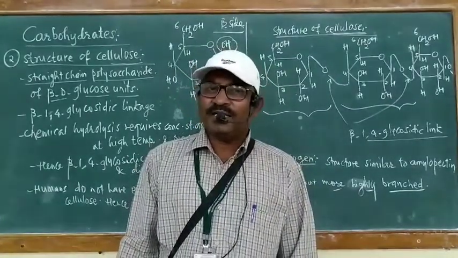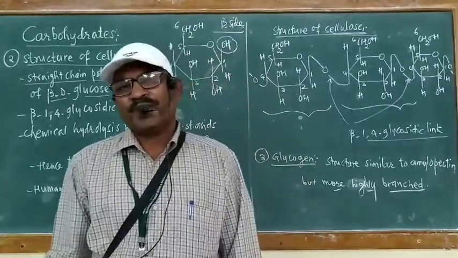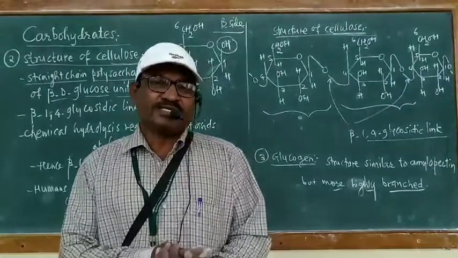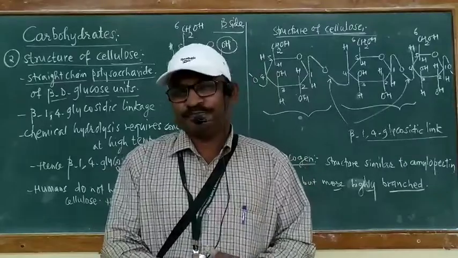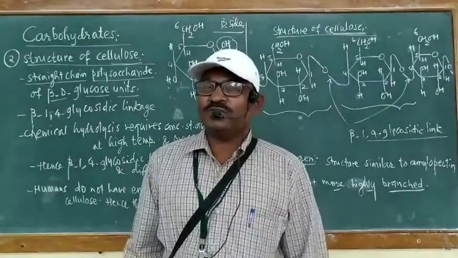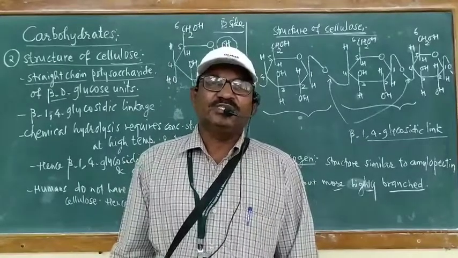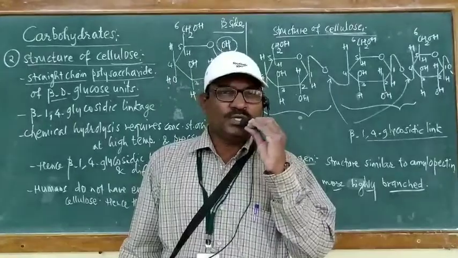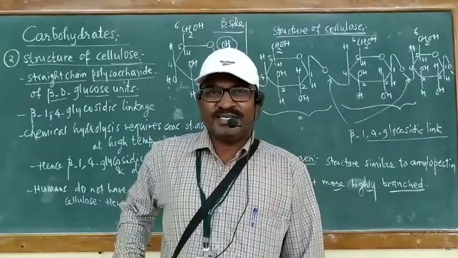We have seen all details of the structure of glucose, that is the open chain structure and cyclic structure of glucose. After that, we have seen the structure of fructose. Before the structure of fructose, we have seen preparation of glucose from sucrose as well as starch. These were the structures of monosaccharides.